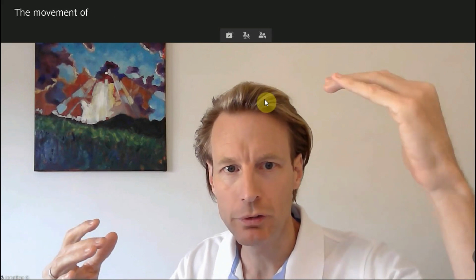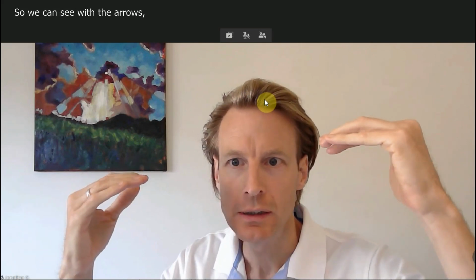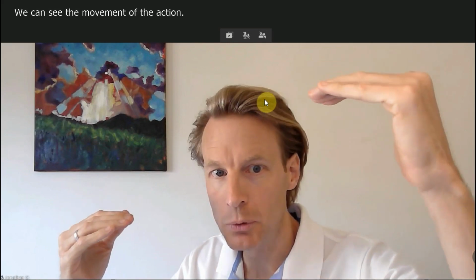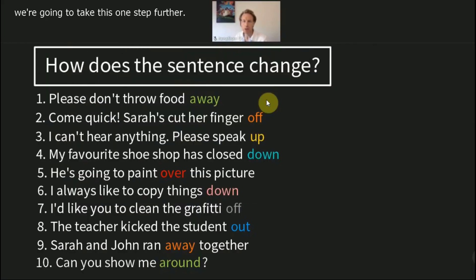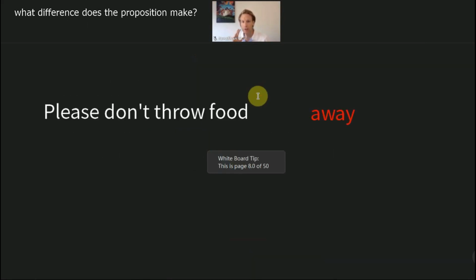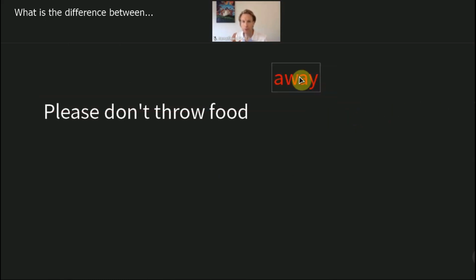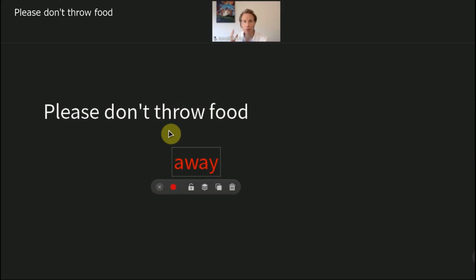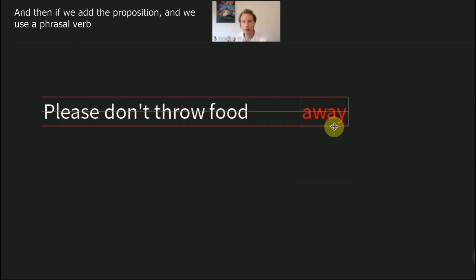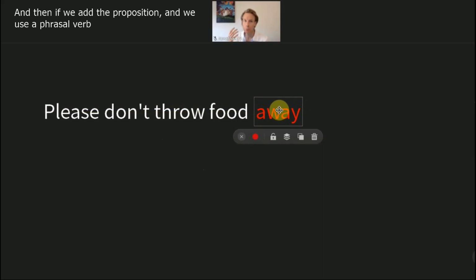We are talking about phrasal verbs in movement, the movement of phrasal verbs. So we can see with the arrows the movement of the action, okay? We're going to take this one step further. We're going to use these questions and I am going to ask you, what difference does the preposition make? What is the difference between please don't throw food and then if we add the preposition and we use a phrasal verb, throw away, what is the difference?